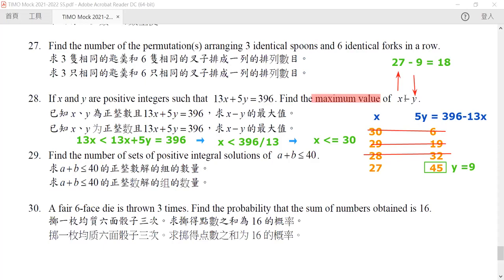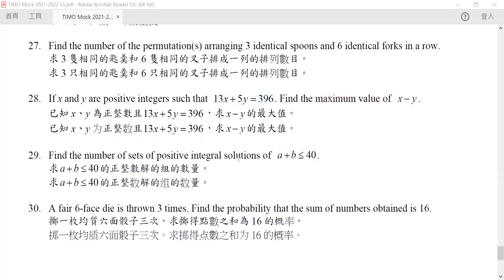Okay. Now, usually for this kind of equation, you can solve it in a general form. You can write out x is equal to 27 minus 5s, and then y is equal to 9 plus 13s, something like that. But in this question, you don't need that sophisticated method. Okay, so now let's look at the next question.